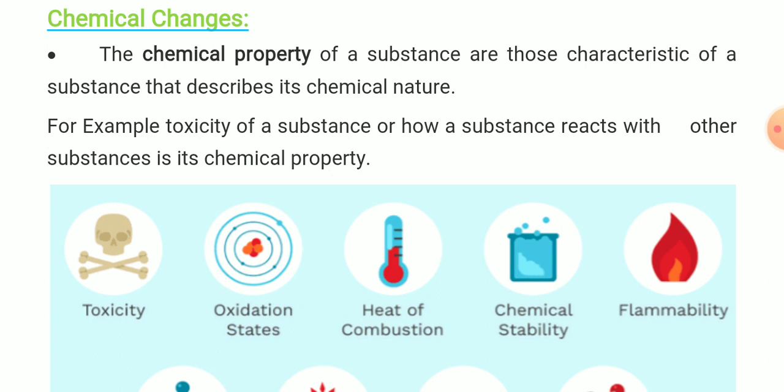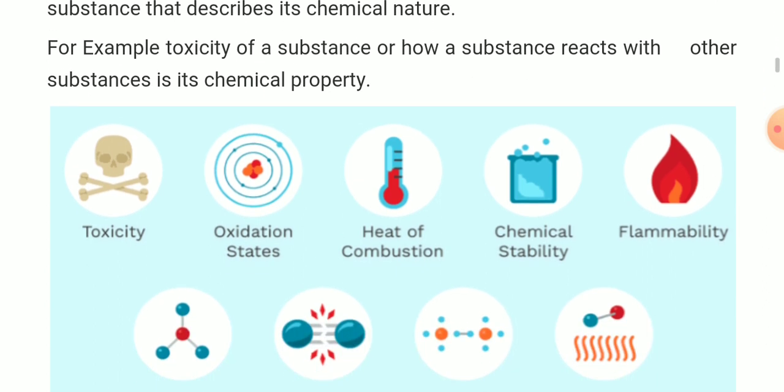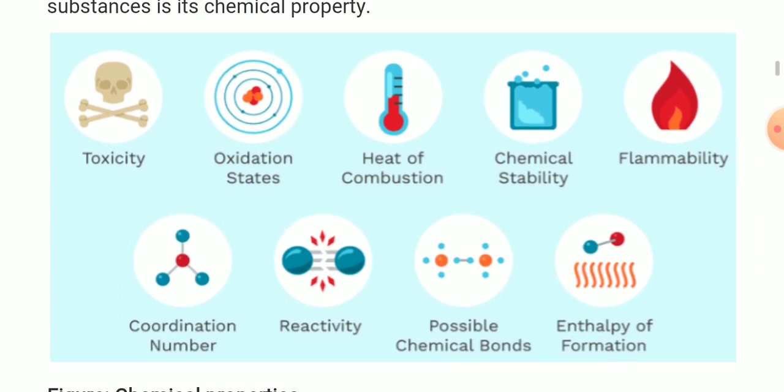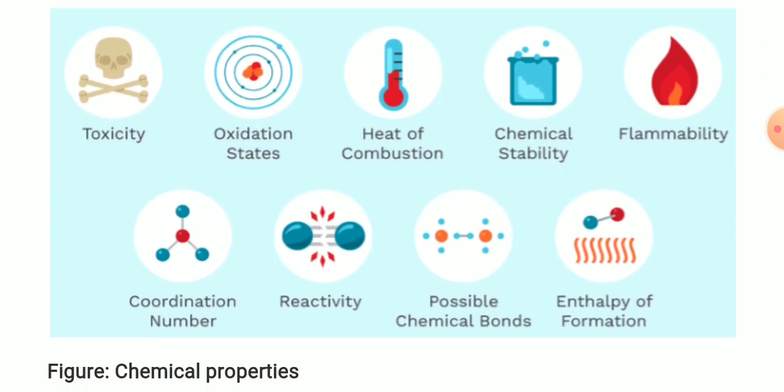For example, toxicity of a substance, or how the substance reacts with other substances, is its chemical property. You can see here the examples of chemical properties of a substance: toxicity, oxidation state, heat of combustion, chemical stability, flammability, coordination number, reactivity, possible chemical bonds, enthalpy of formation. These are chemical properties.